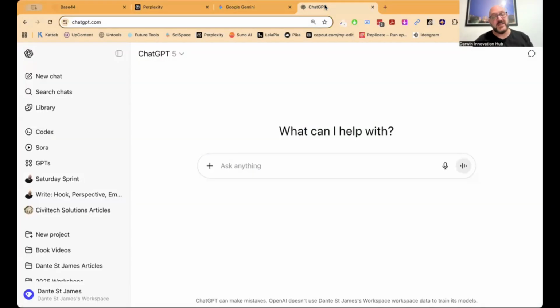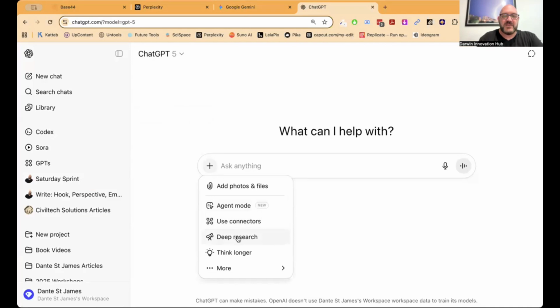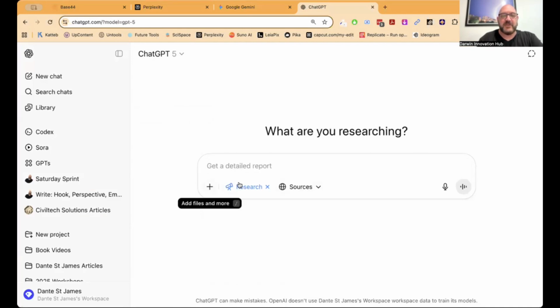I'm going to start though with ChatGPT because I think when we're trying to build some software, the first thing we need to do is do a bit of research. Now, you would have noticed that ChatGPT 5 came in, and now they've got the GPT 5 Pro, which is now the research grade intelligence. But we're not going to do the research grade. I think we can just work with their regular model. But what we're going to do is do a bit of research. We're going to do some deep research here, selecting that from the plus sign, and then we're going to find out a bit about what we need.